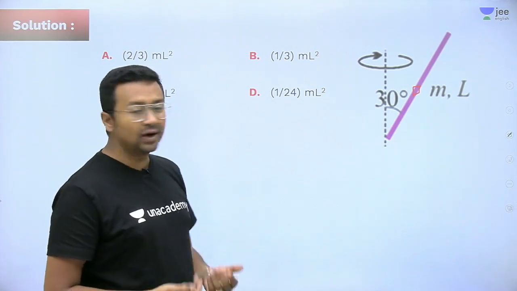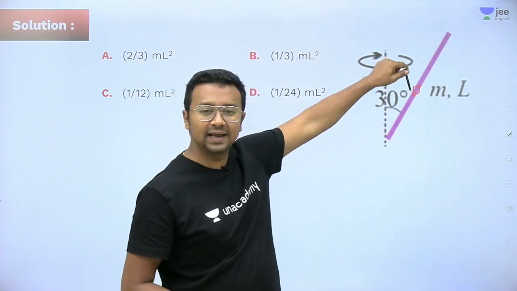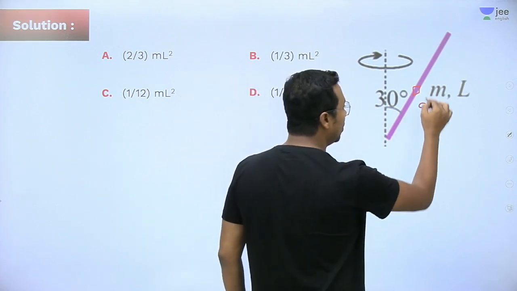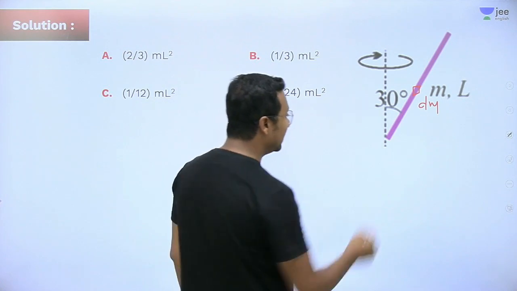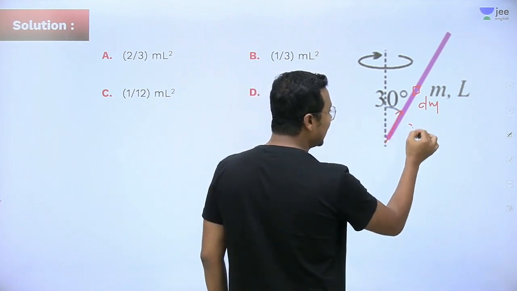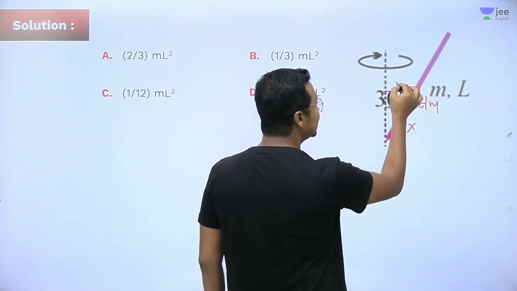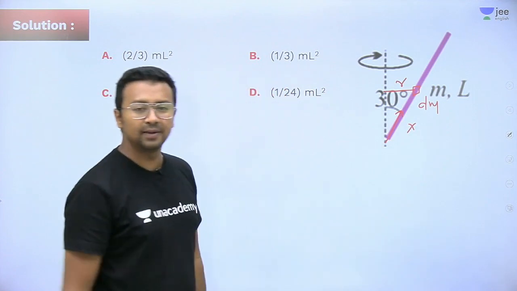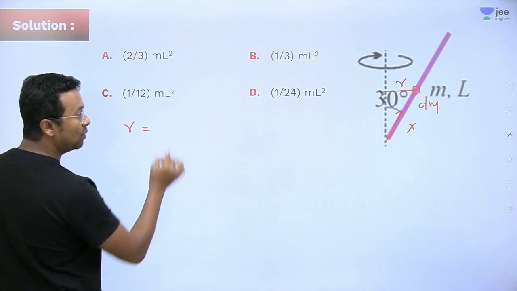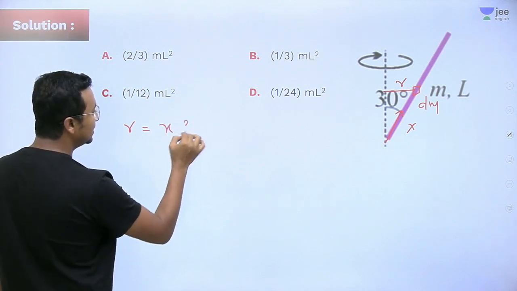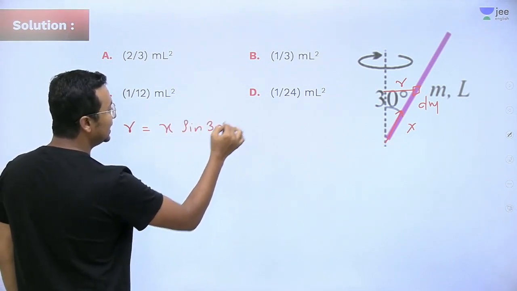Okay. So how do we do it? We take a small element. Let's say it has got a mass of dm. This I will treat as my x-axis, and let's say this is at a distance of r. So I can say that r will be equal to x sine 30 degree.